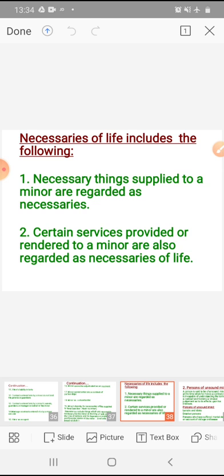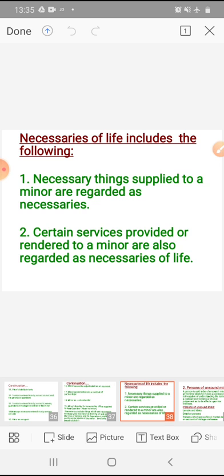For example, providing an umbrella in the rainy season, right? It is a necessary thing. Or maybe in services. For example, it is necessary to drop a particular minor at the college for the examination. It is just providing a service, right? Necessaries may be in the form of a thing or in the form of services.